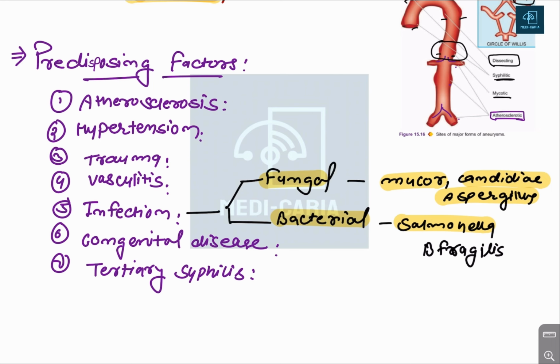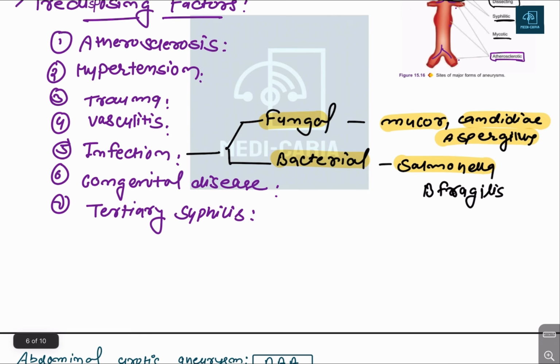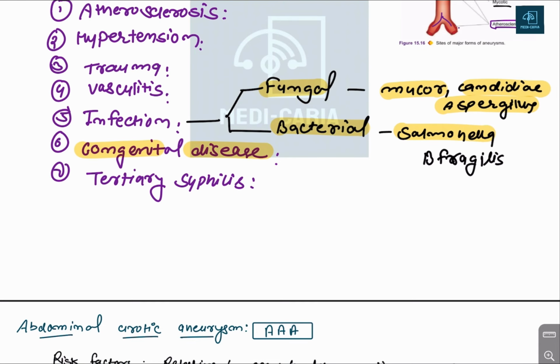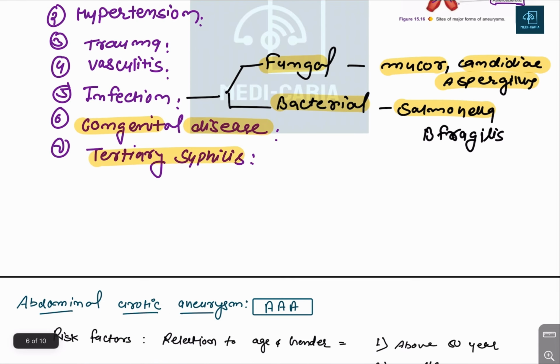Then there is a congenital disease. Yes, this is the inborn disease, so it can be caused. And then tertiary syphilis infection. These are the predisposing factors for the aneurysm.